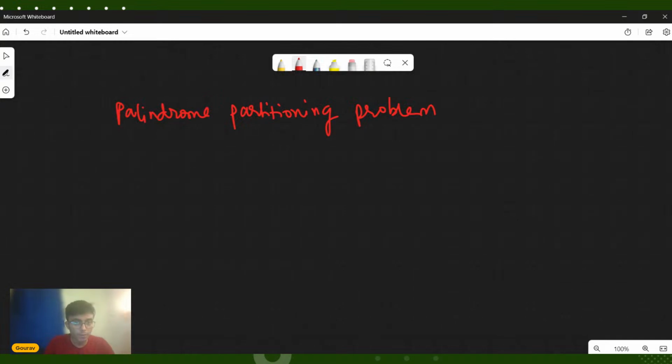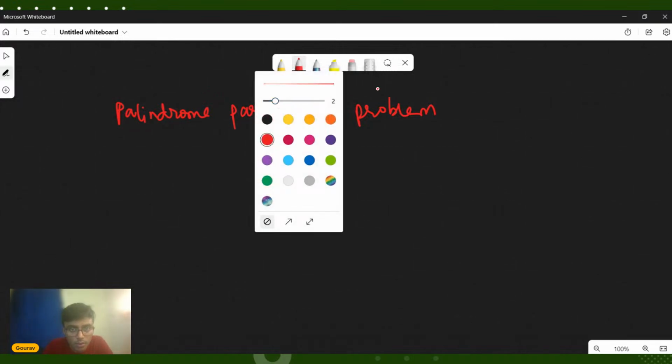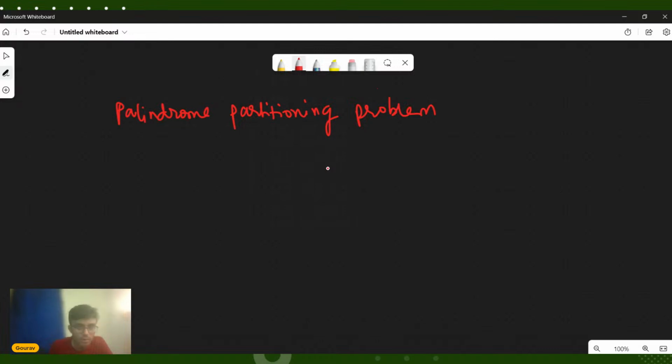Okay, so we will be discussing the palindrome partitioning problem today. Let me write the problem statement for you all to understand. Let me just decrease the size of this pencil because it's becoming quite big. The problem statement says that you are given a string S. The question is asking you to partition this string.